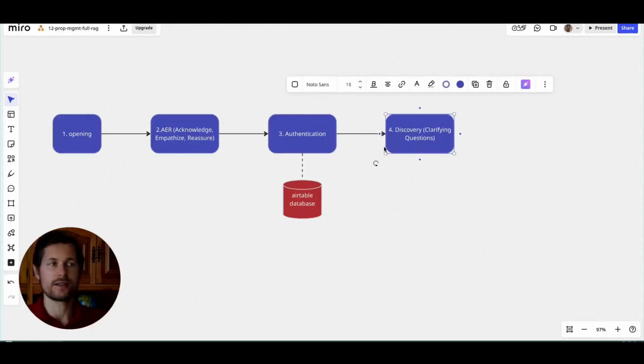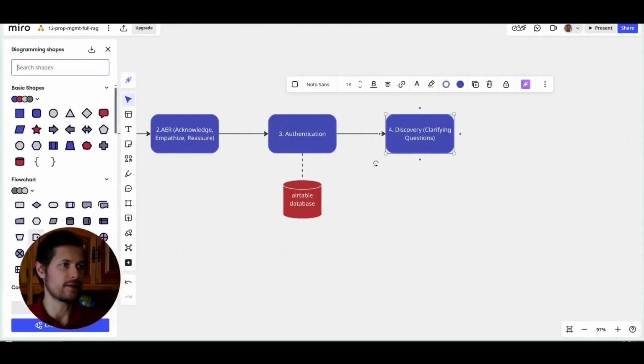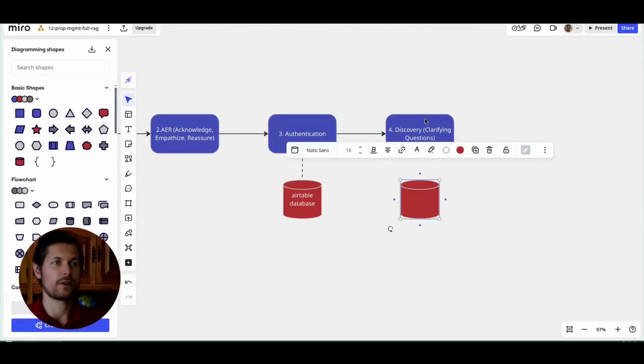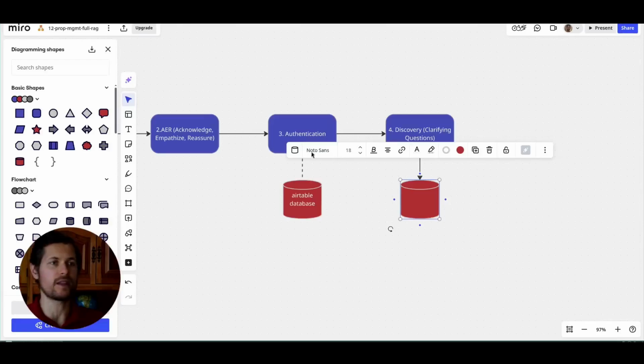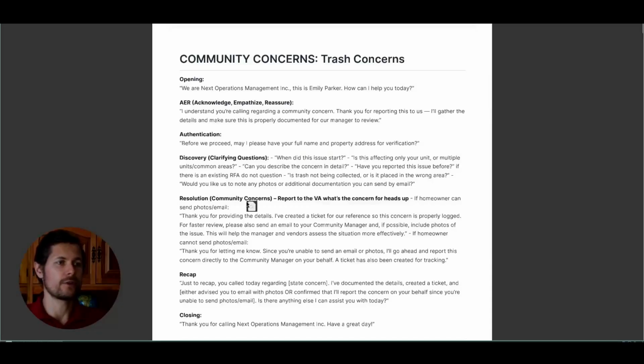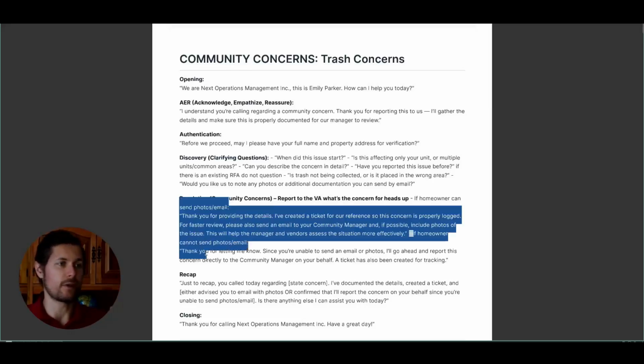The questions of this step will come from the RAG database, which is basically the system that contains all this knowledge that I showed you here in these documents. So we will upload these docs there. Then there's the part with resolution, community concerns. So these pertain to this particular document. So these also will be taken from the RAG database.